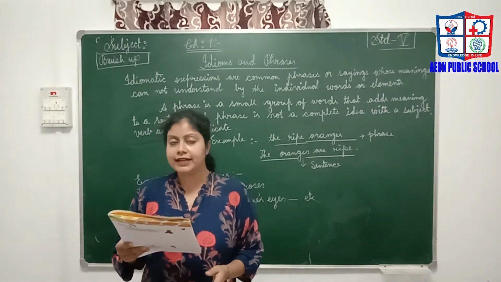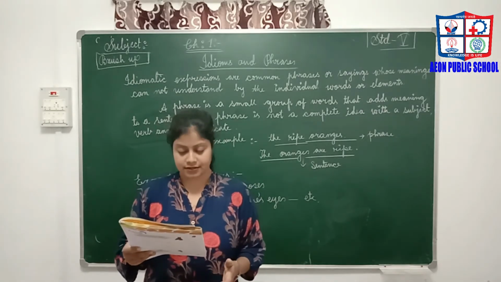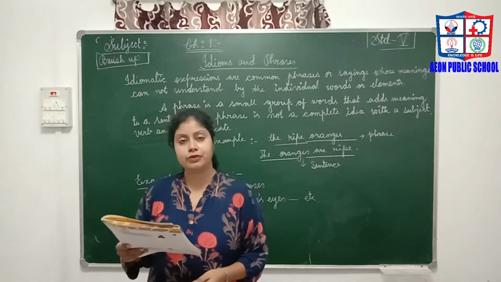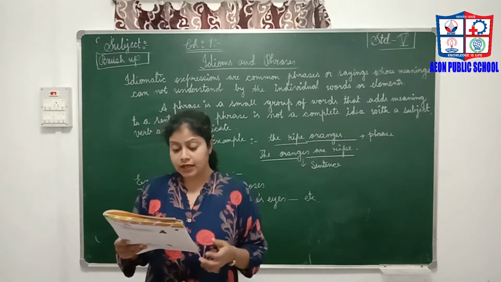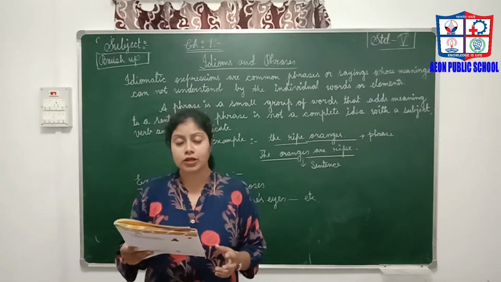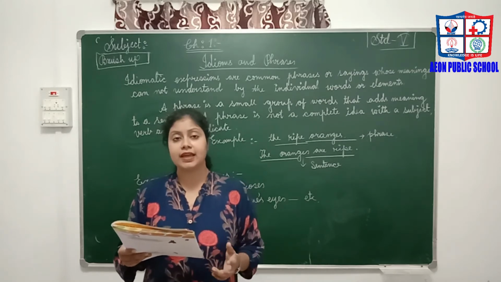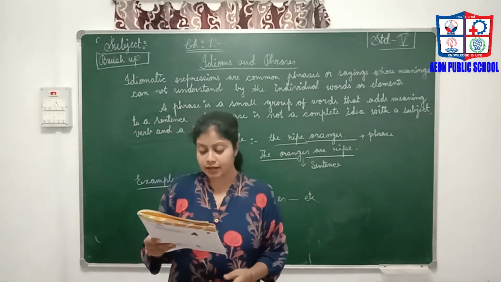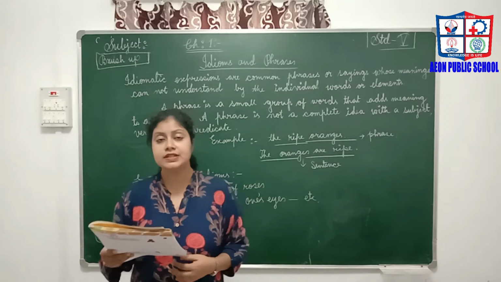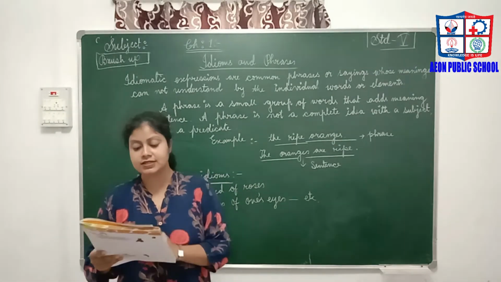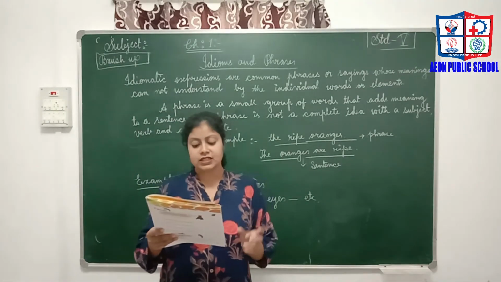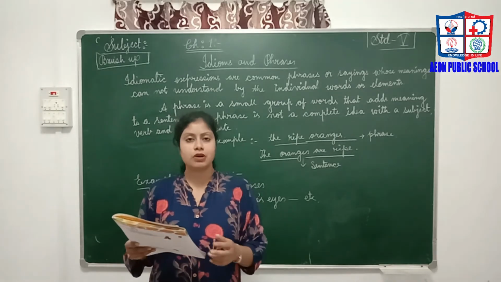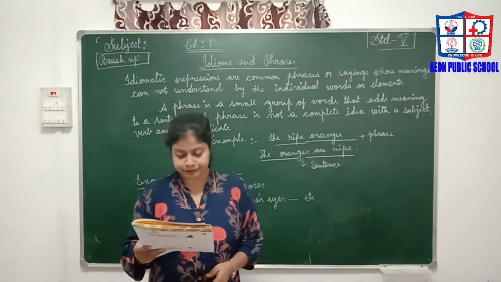Next is crocodile tears, which means false tears. The judge was not deceived by the murderer's crocodile tears. Ere long means shortly. He will ere long start for Simla, which means he will shortly start for Simla. In this phrase you can understand that he wants to go to Simla soon.